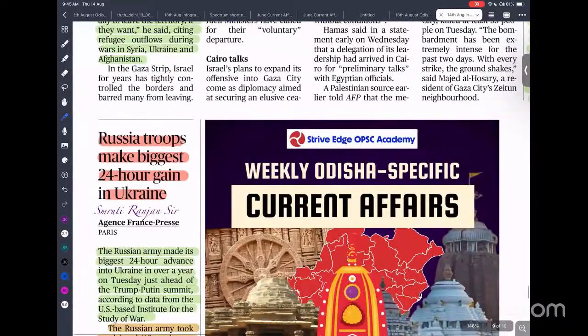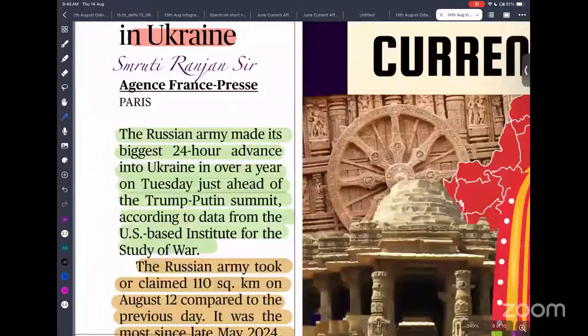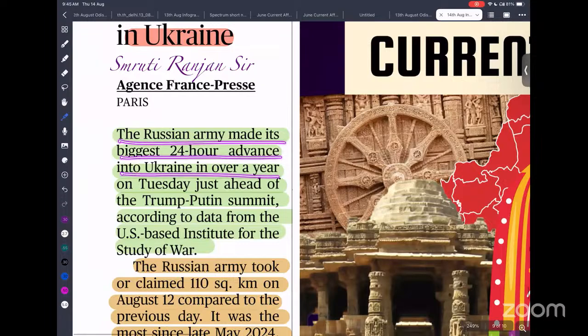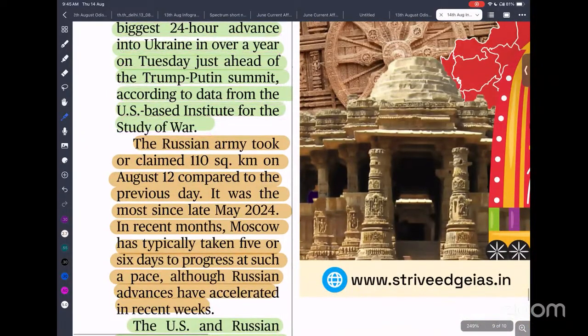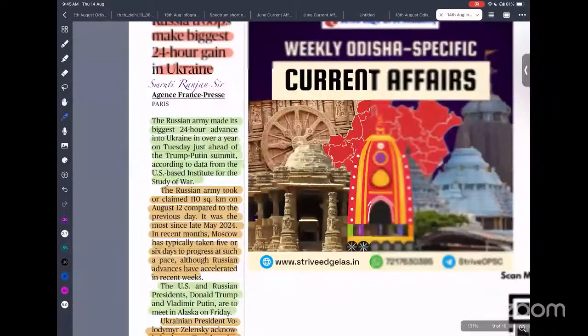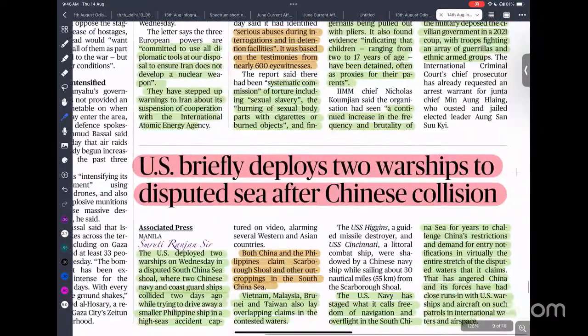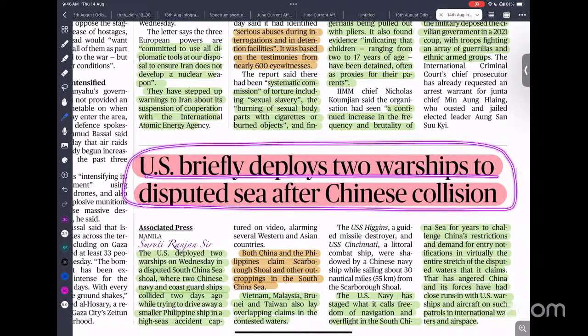So next is Russian troops make their biggest 24-hour gain in Ukraine. The Russian army made its biggest 24-hour advance in Ukraine in over a year on Thursday, just ahead of the Putin-Trump summit. According to data from the US-based Institute for the Study of War, the Russian army took a large area compared to the previous day. It was the most since May 2024. That means the Russian army is taking a huge amount of land while they are negotiating with the USA. The USA briefly deployed two warships to the disputed South China Sea after a Chinese collision.